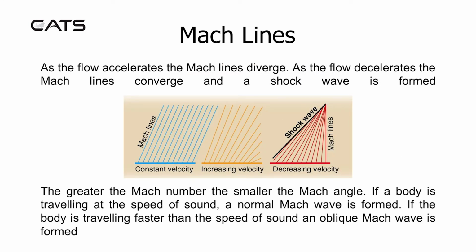As the flow accelerates, the Mach lines diverge. As the flow decelerates, the Mach lines converge and a shock wave is formed. The greater the Mach number, the smaller the Mach angle. If a body is travelling at the speed of sound, a normal Mach wave is formed. If the body is travelling faster than the speed of sound, an oblique Mach wave is formed.